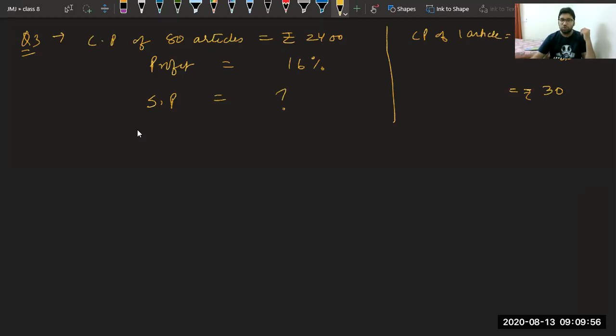Okay, so profit is given to you 16%. We all know selling price is cost price plus profit, but this profit is profit value, not profit percentage. So you have to first find the profit value and then add in the CP and you will get the selling price.